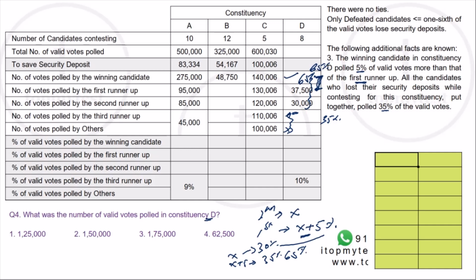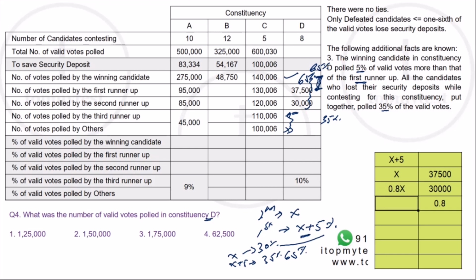So we know the first place person is X plus 5. The second place person is X. Now let's look at the ratio between the second and the third place. Second place person has got 37,500. The third place person has got 30,000, which means the ratio is this divided by this, which is 0.8. So the third place person got 0.8x.